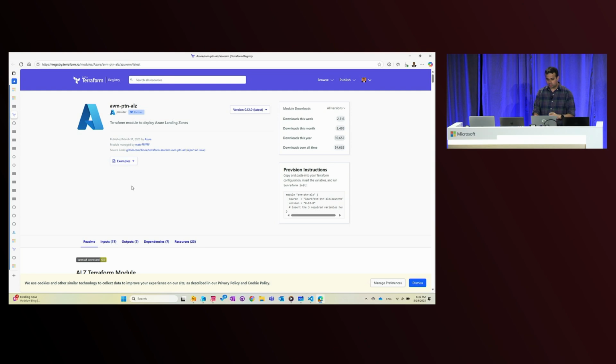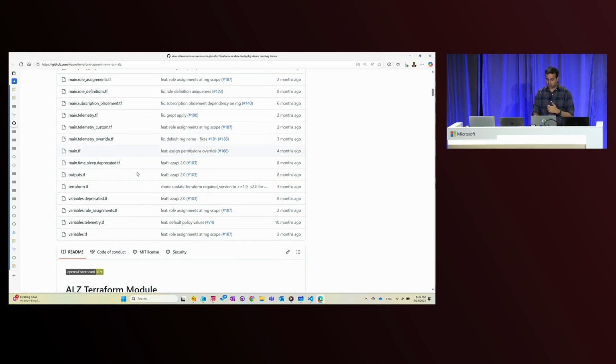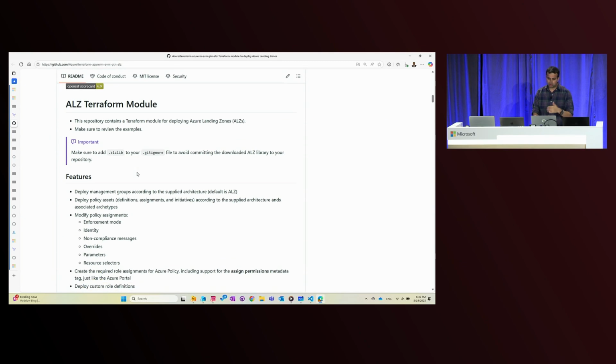The ALZ Core will take you to the HashiCorp registry, where you'll find our module. And if you want to look at the source code, you can click the link, and that should take you to the GitHub repo, where you will find our source code and its documentation so that you can go through and understand how this is deploying, and what part of the platform it is deploying.